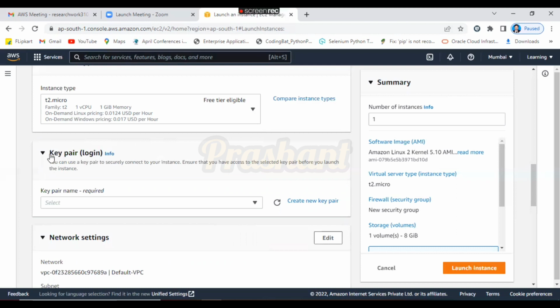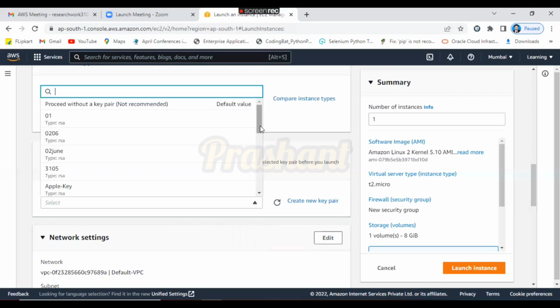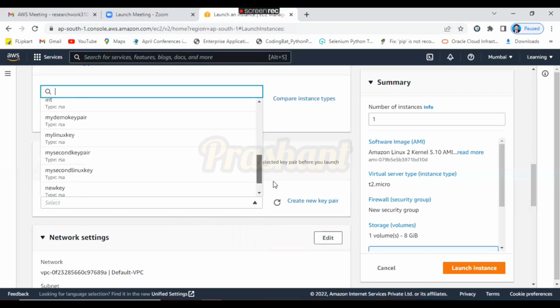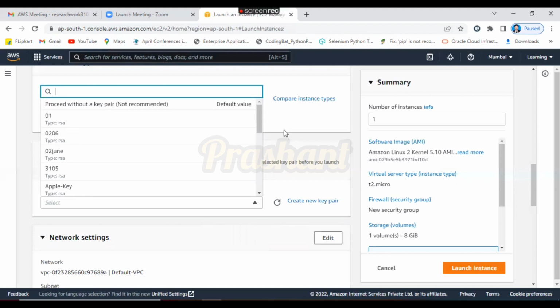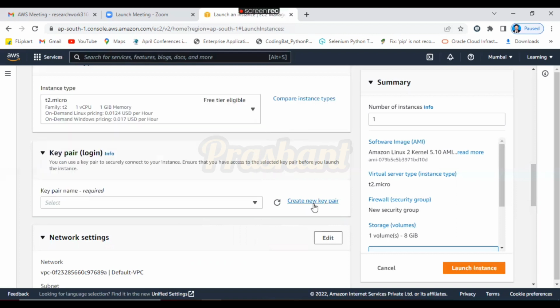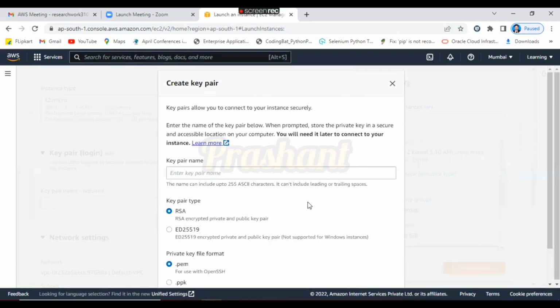Now the next thing is how to select the key pair. Either you can create a new key pair, or from here you can select an existing key pair. I have multiple key pairs, but for your understanding I will create a new key pair. Click on create new key pair.